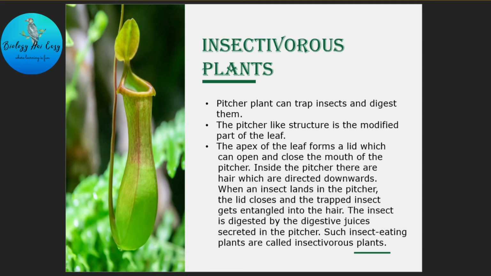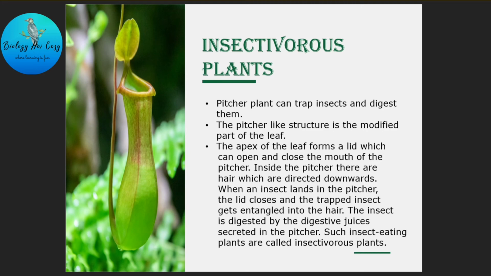So pitcher plant is a type of insectivorous plant, and the pitcher and the lid is a modified leaf structure. The lid can open and close, and within the pitcher there are fine hairs. When an insect lands on this pitcher, the lid gets closed, and this pitcher plant releases some digestive juices which digest the insect totally, and in this way it obtains nutrients from the insect. Such insect-eating plants are called insectivorous plants. So, insectivorous mode of nutrition is also a type of heterotrophic nutrition.